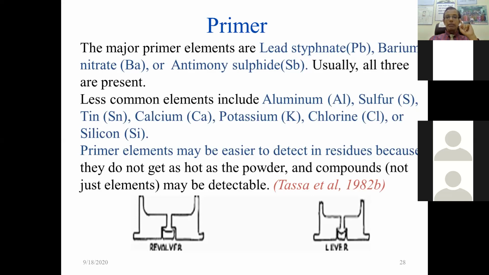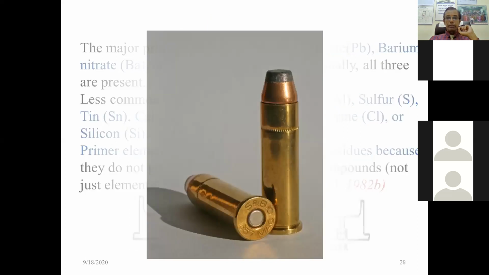Primer elements may be easier to detect in residue because they do not get as hot as the powder, and the compounds may be detected when it is fired. Many times this primer remains on the hands or on the fingers of the person who has shot. So if you take a swab and examine, you can get trace elements of lead styphnate, barium nitrate, or antimony sulfide.